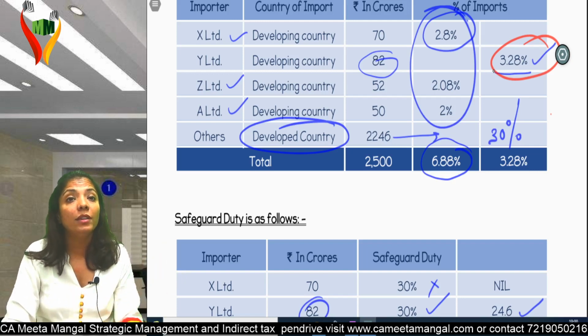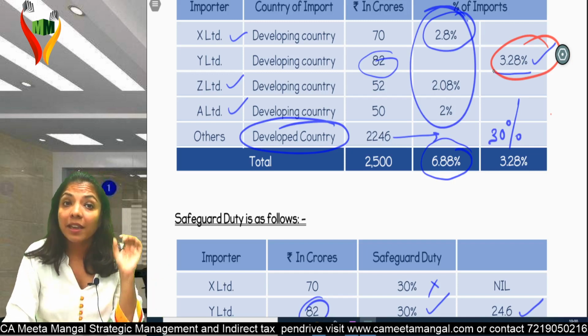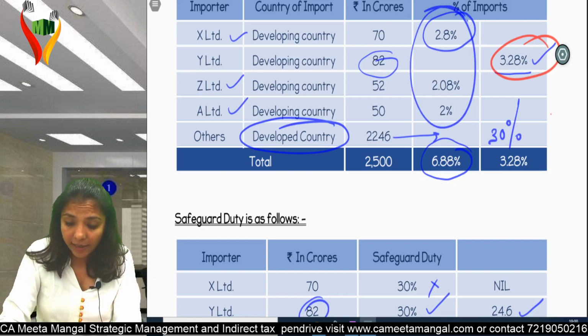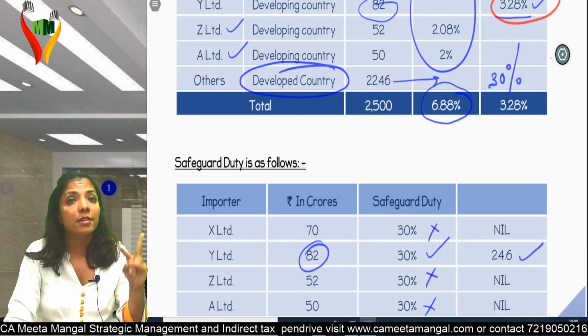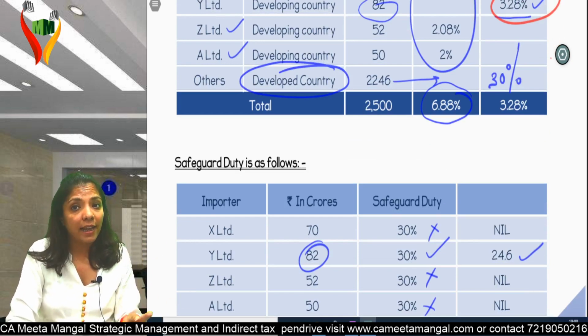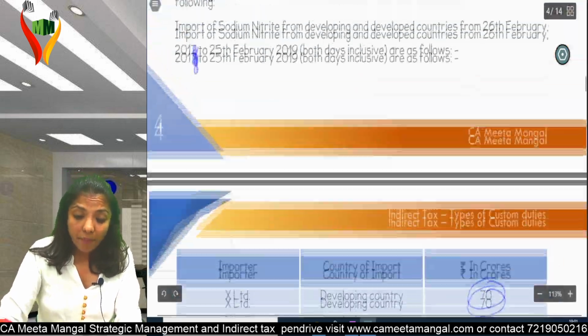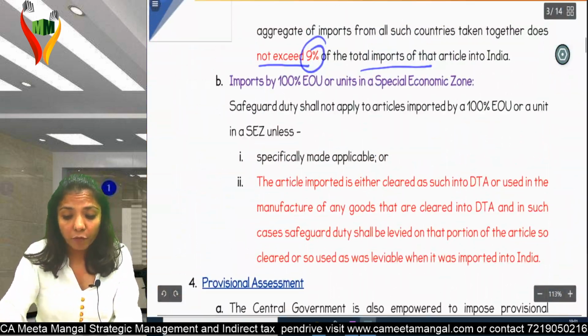But now when I'm importing from more than one developing country, I hope you're with me. Individually, it should be less than 3% and in totality up to 9%. If both the conditions are satisfied, then no safeguard duty will be levied. Am I clear? I'm again reading the provision. Boss, according to me, this is really important from exam point of view.